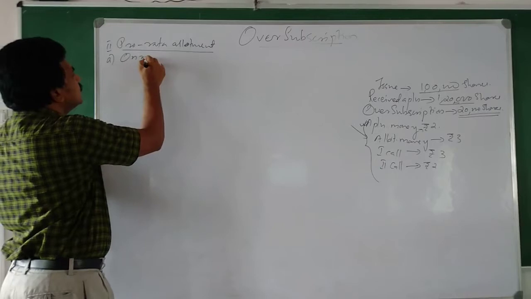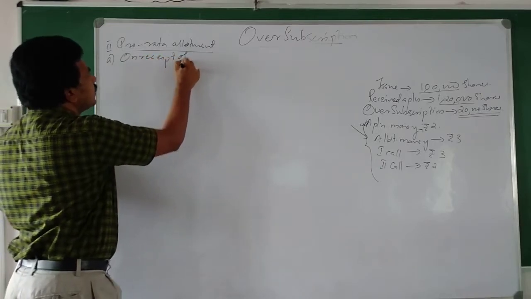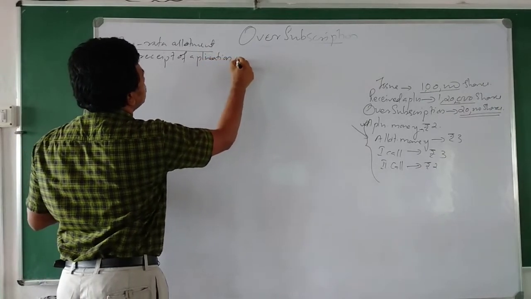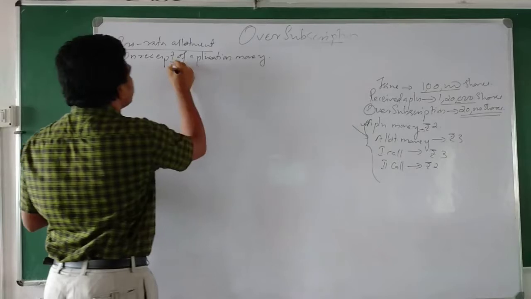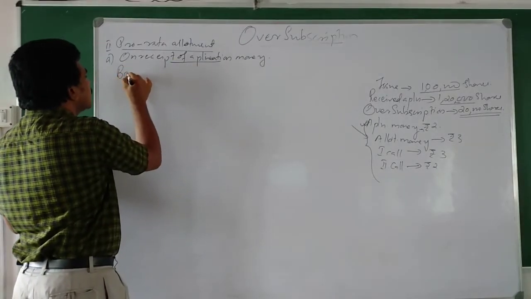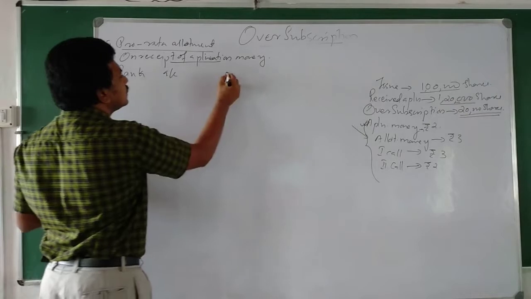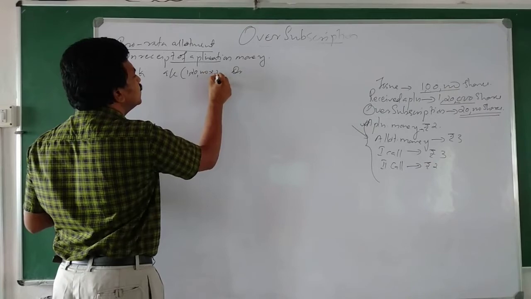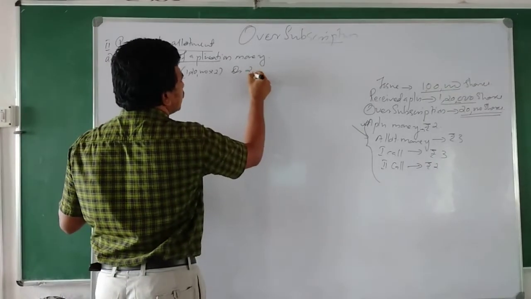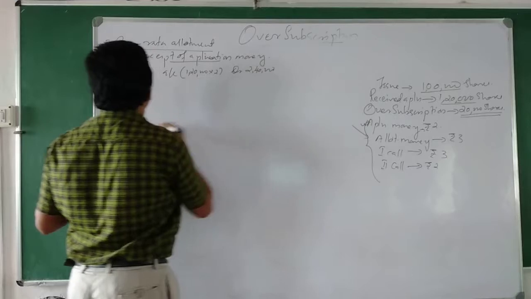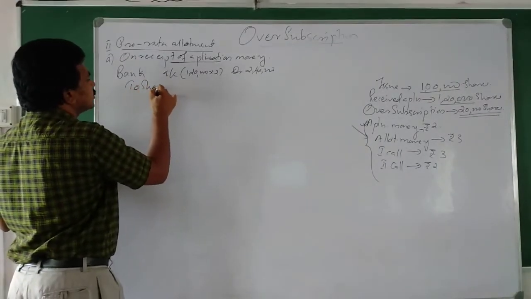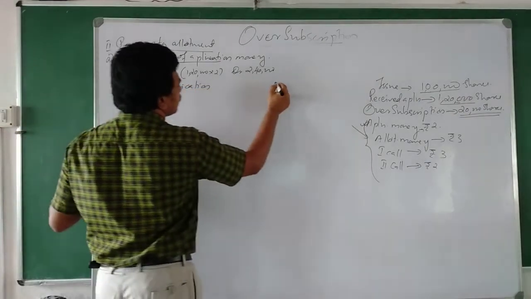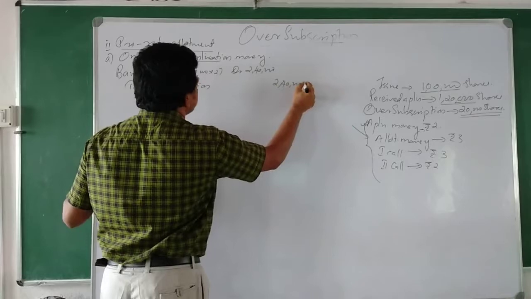On receipt of application money, entry is bank account debtor. That means 1,20,000 into 2, 2,40,000. To share application, 2,40,000.